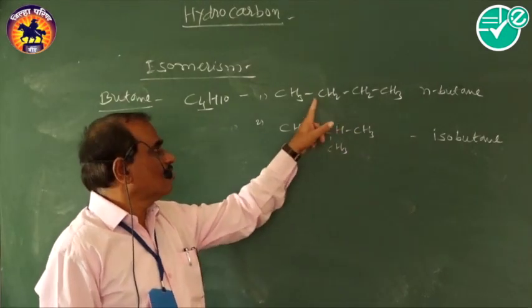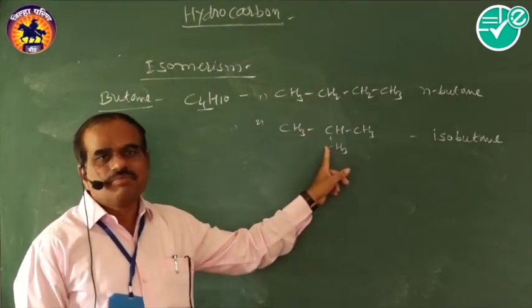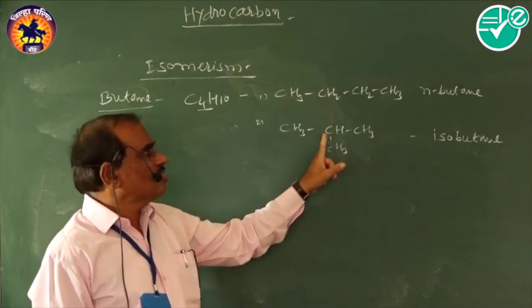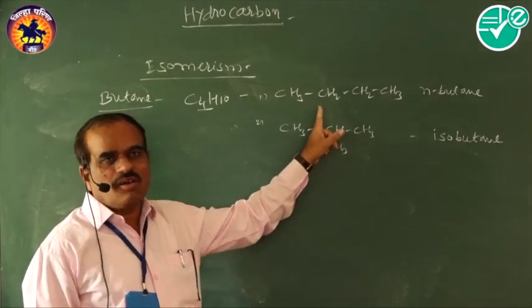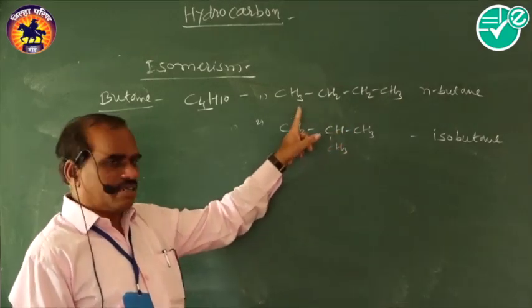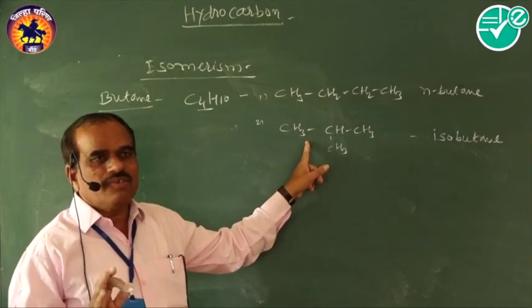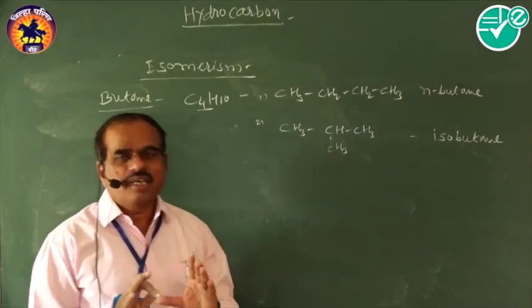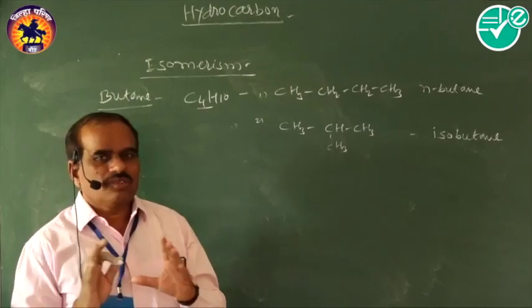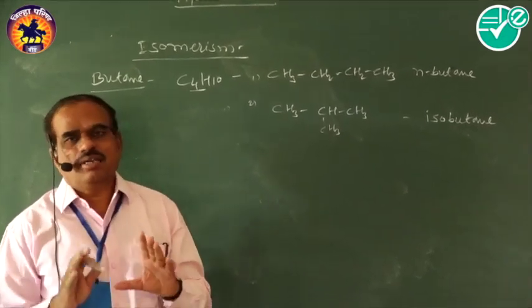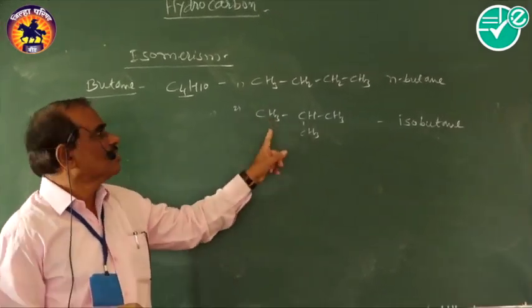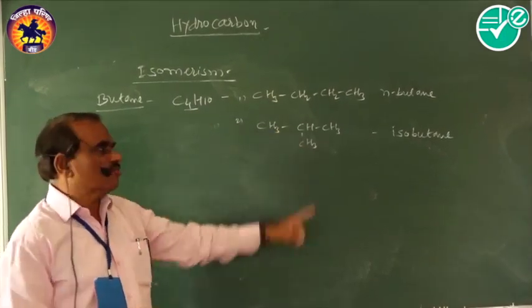They have same molecular formula. Formula is same, but the structure is different. Therefore, they are called as isomers of each other. Or we can define in this way: the compounds having same molecular formula, but they can give different structures, therefore they are called as isomers of each other, and the phenomenon is called isomerism. So butane has two isomers.